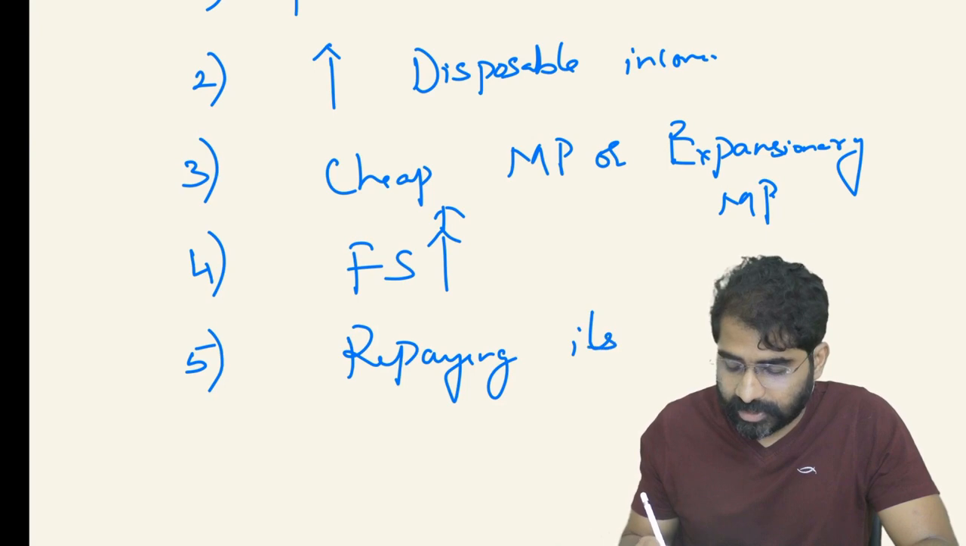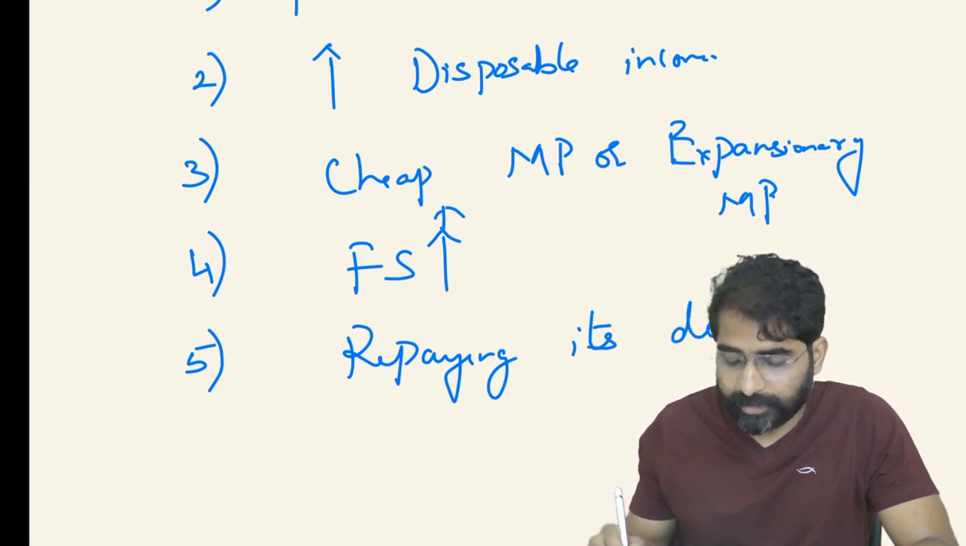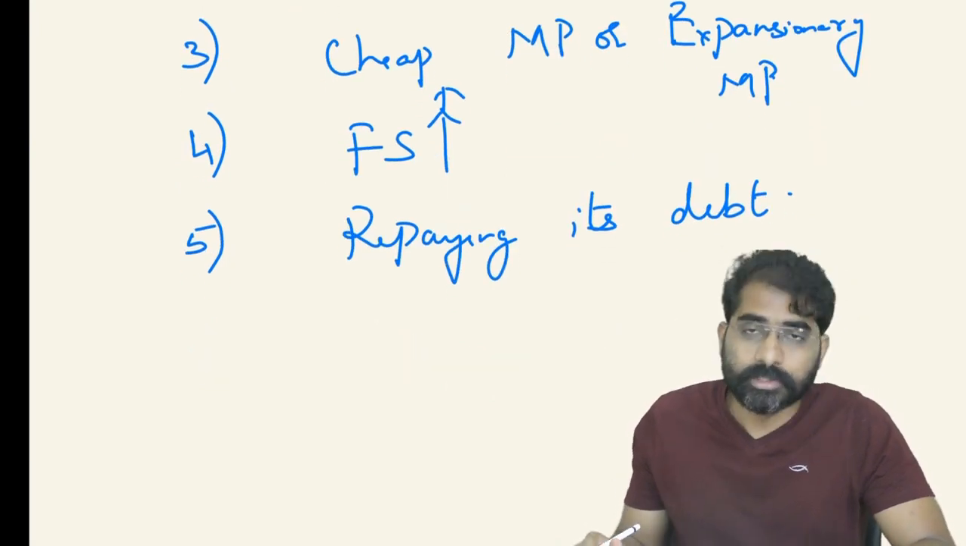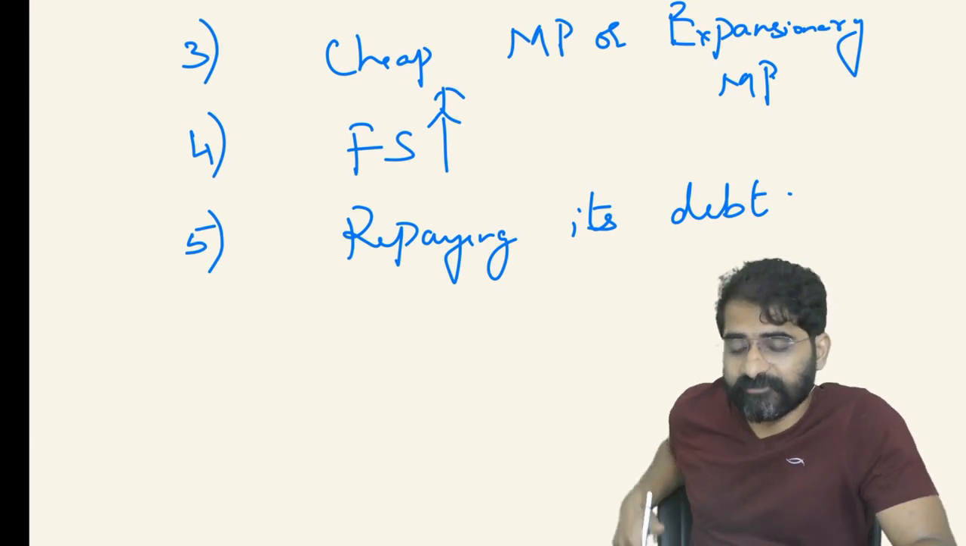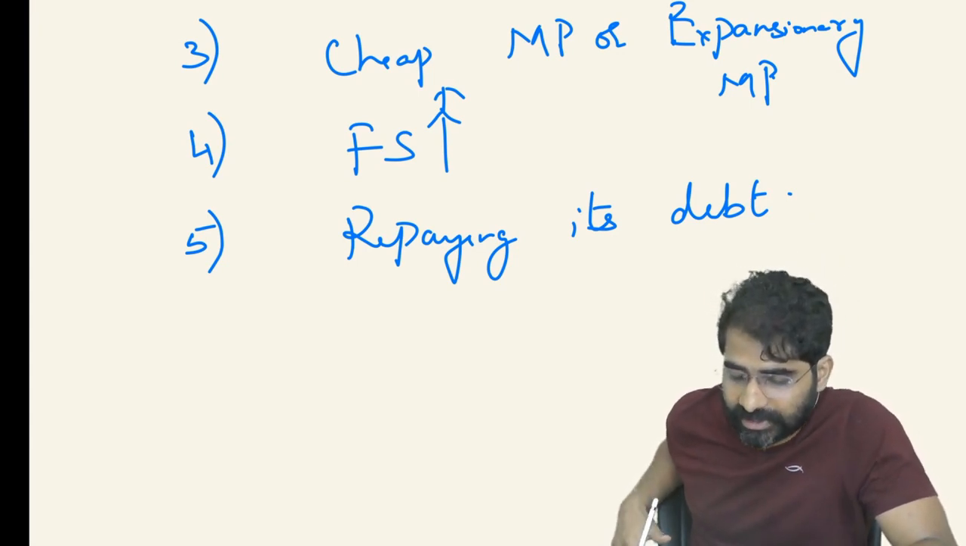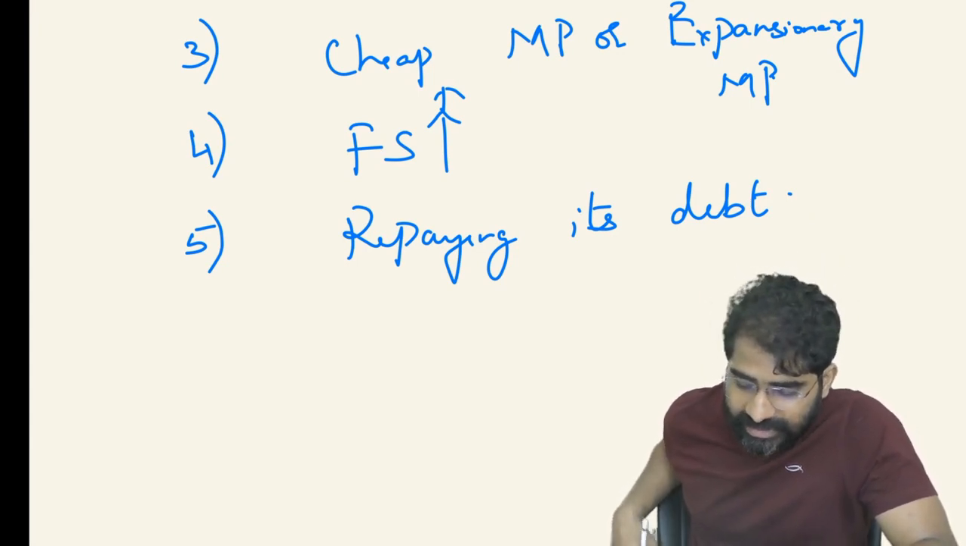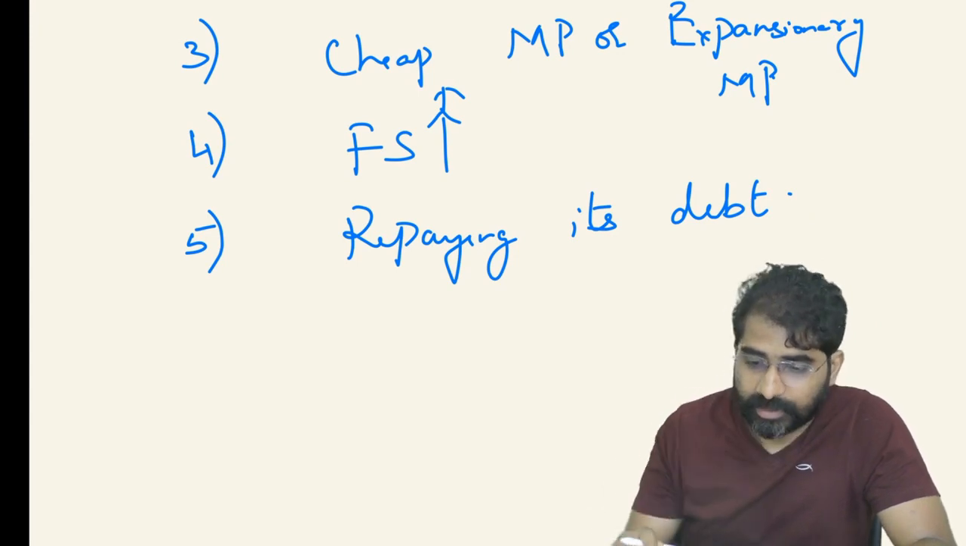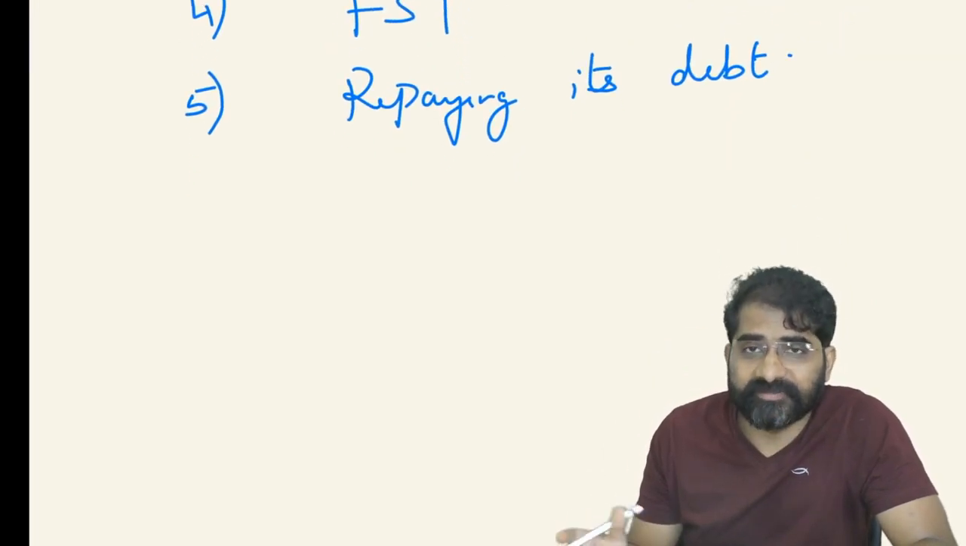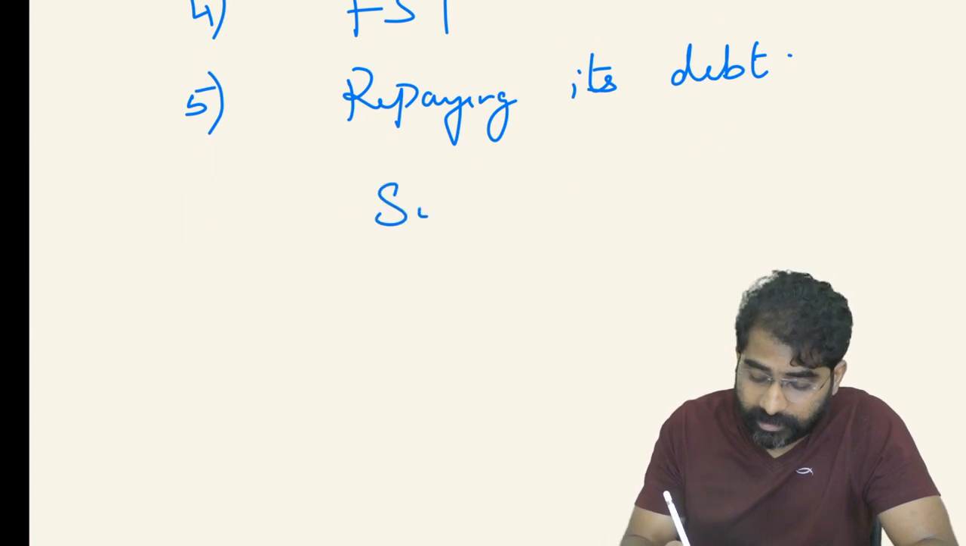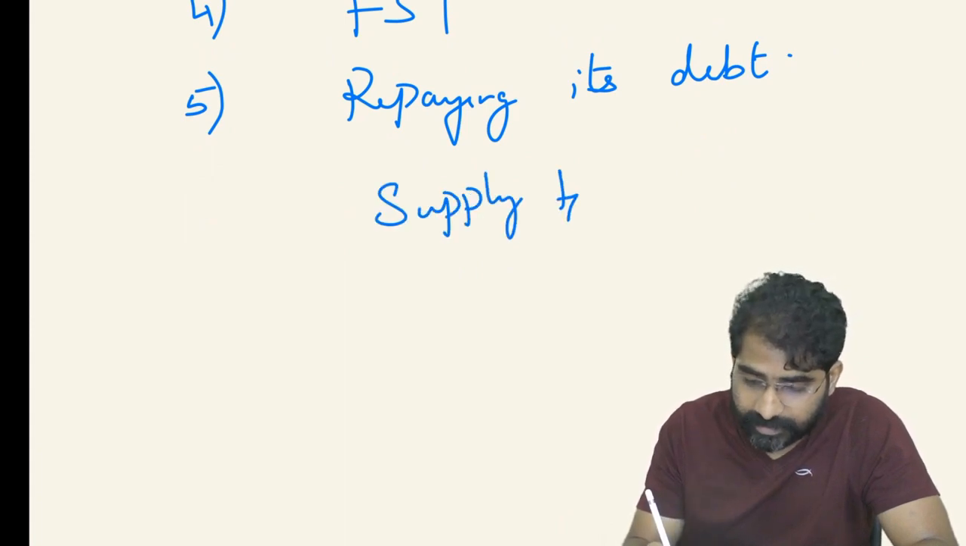So government has already taken loans from the public, and now it is repaying its debt. When it's repaying its debt, people have more money in hand for spending, so money supply is going to be high. Like this, there are factors which will affect. Similarly, there can be factors that affect the supply. Supply also can get affected.